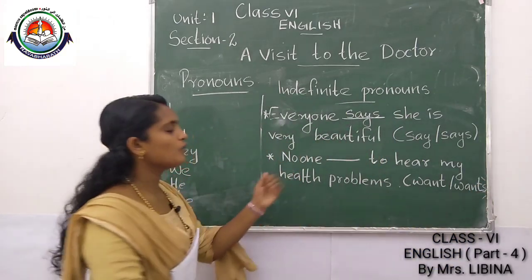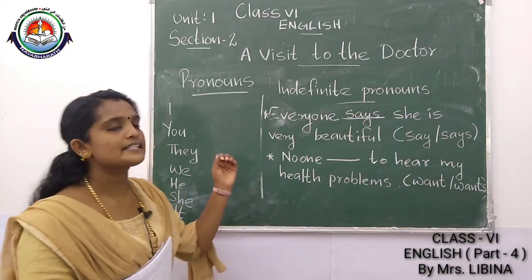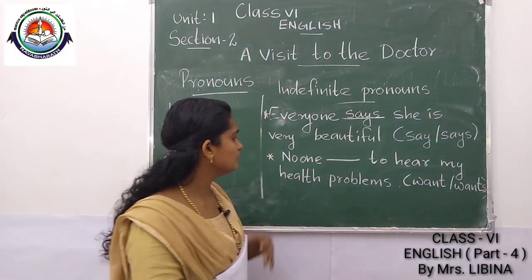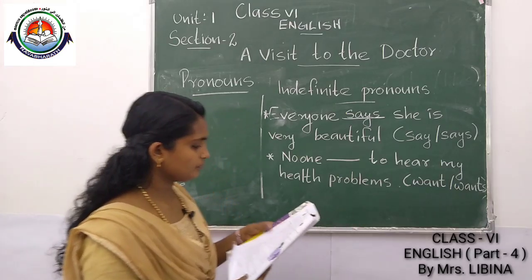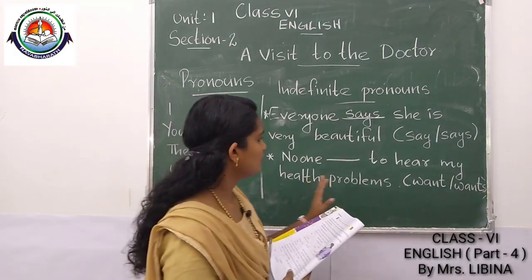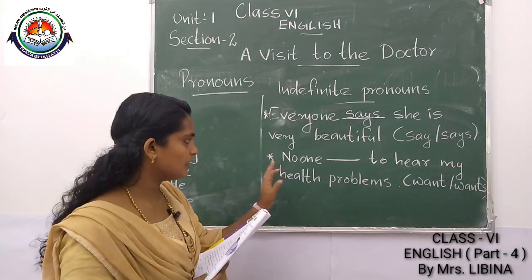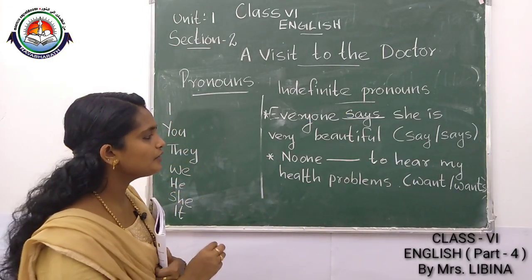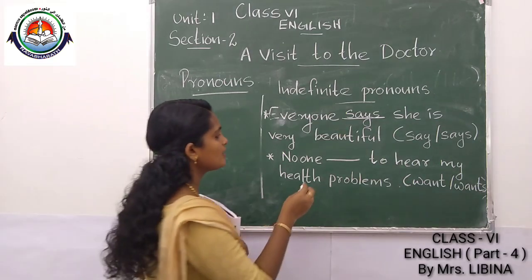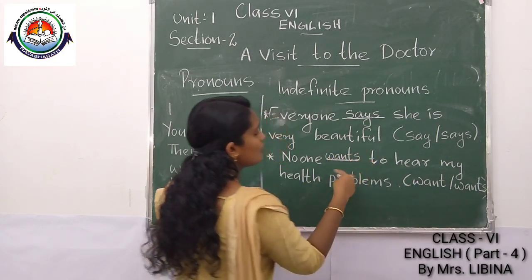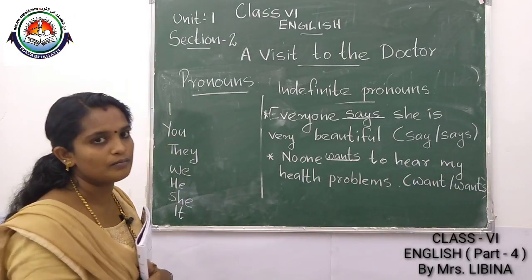Okay. No one, one of the examples for indefinite pronoun. With no one, which one? Want or wants is given. No one is a singular pronoun. So you have to use wants with no one. Yes, your answer is correct. No one wants to hear my health problems.